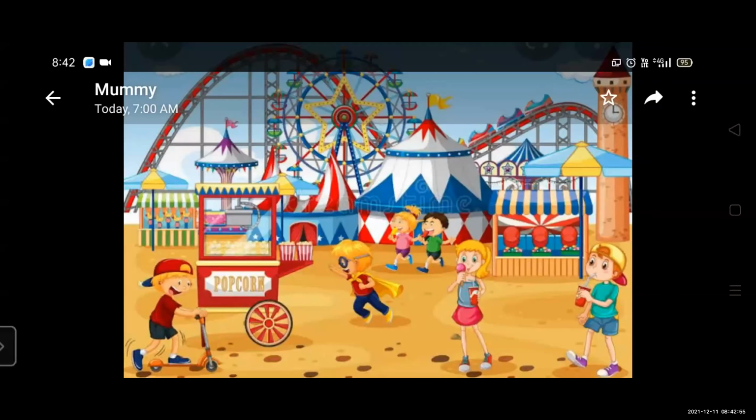So, when we go to a fun fair, there are some stalls of popcorn, ice cream, and candy floss, and some rides, okay, like giant wheel, Tora Tora, merry-go-round, toy train, so many rides, okay. So when we go to a fun fair, we enjoy all these rides, okay. So today we learn a lesson about a fun fair, okay.